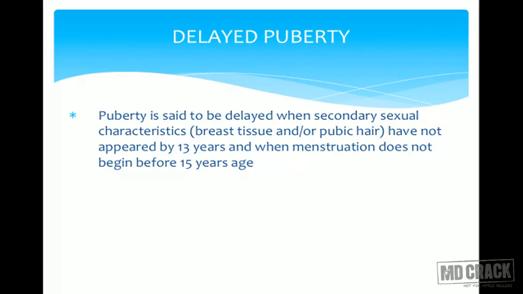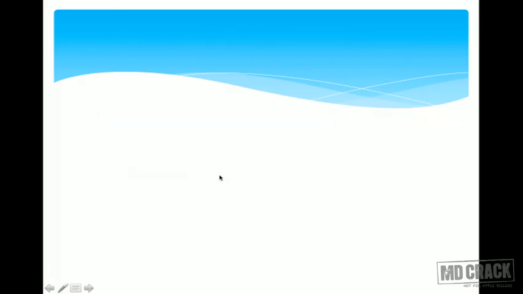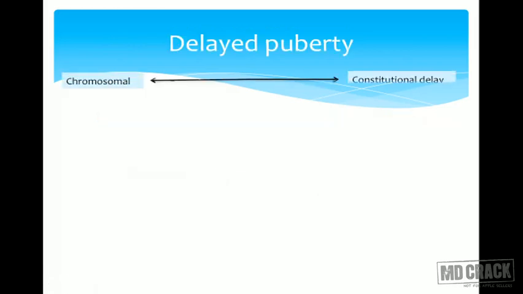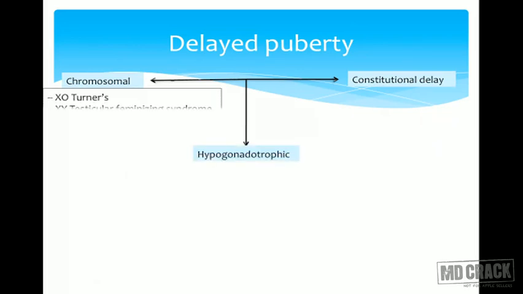Delayed puberty is one where secondary sexual characteristics have not appeared by 13 years and menstruation does not appear even at 15 to 16 years of age. That is delayed puberty. And the causes are either chromosomal or constitutional delay, or sometimes it is hypogonadotrophic. So in chromosomal, the causes are Turner syndrome, or testicular feminizing syndrome, which is a male hermaphrodite.